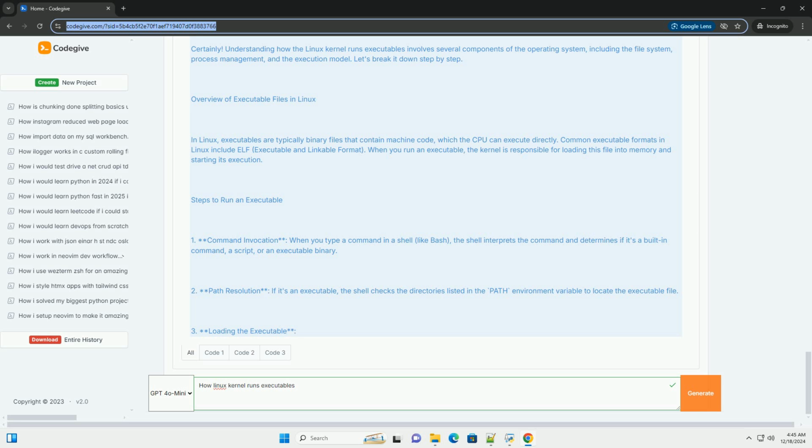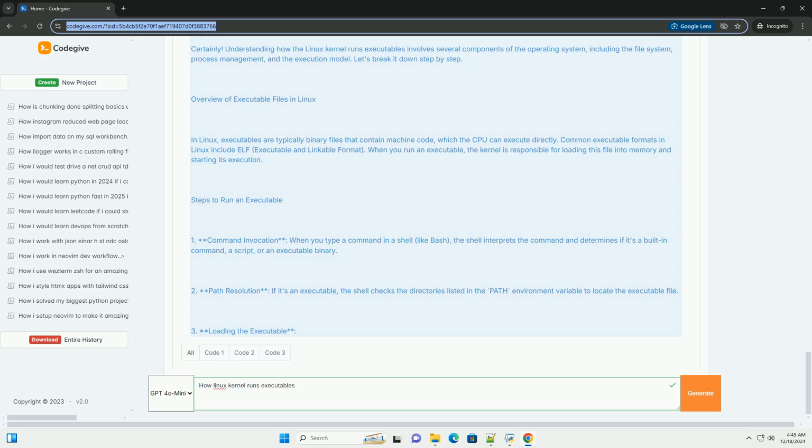5. Loading the executable. The kernel loads the executable into memory, sets up the stack, initializes the process environment, and then transfers control to the entry point of the executable. 6. Process management. The kernel manages the execution of processes, including scheduling, memory allocation, and handling of system resources. Step-by-step process of executing an executable.